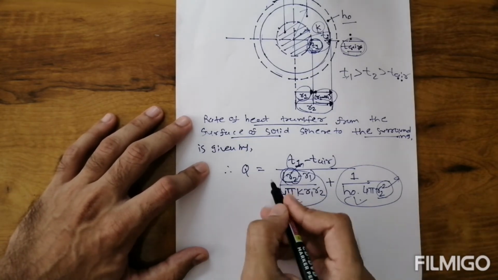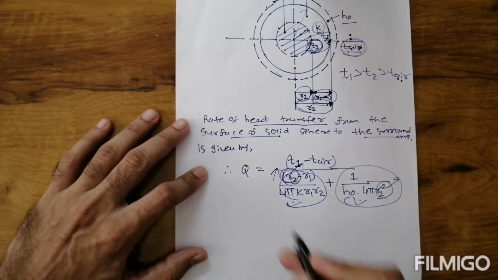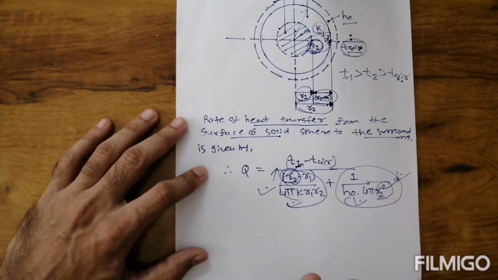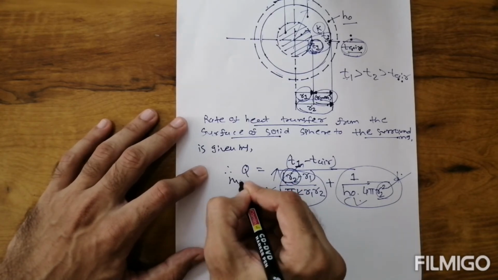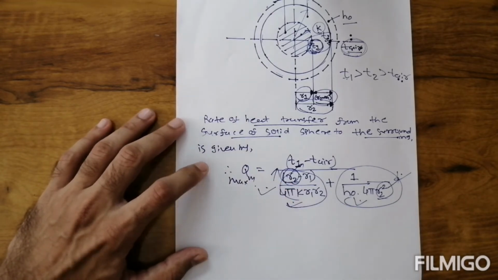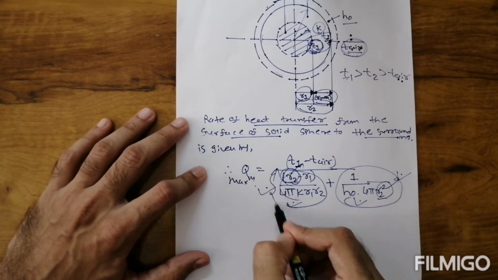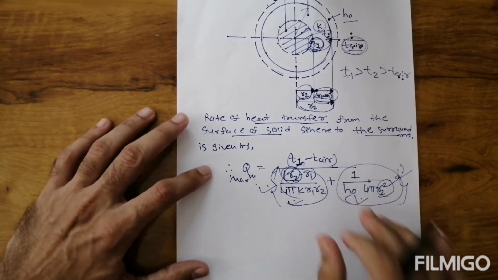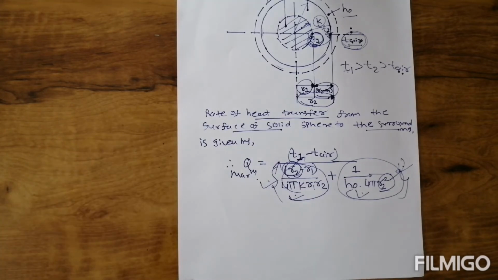Suppose I increase the value of R2, then one factor is increasing but the other factor is decreasing. Q is maximum only when the denominator becomes a minimum.